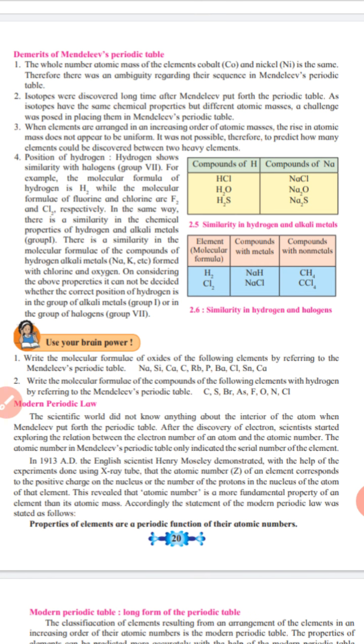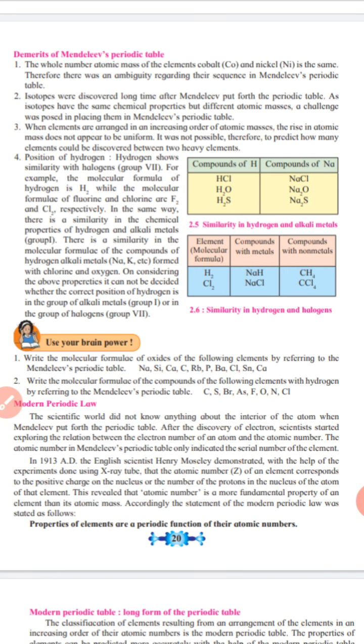On considering the above properties, it cannot be decided whether the correct position of hydrogen is in the group of alkali metals or in the group of halogens, because hydrogen has a similarity with the halogen group as well as with alkali metals. That is group 1, and halogen means group 7. This is the demerit of Mendeleev's periodic table.